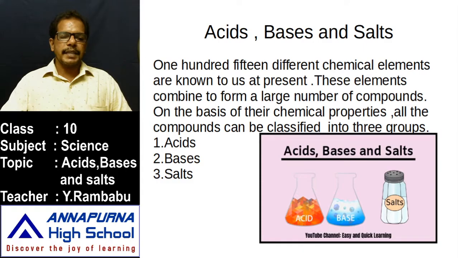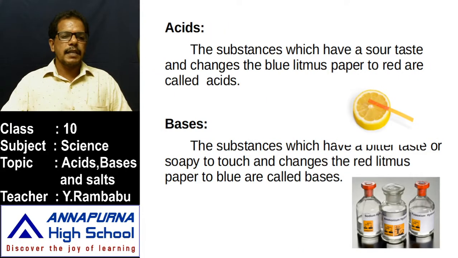Then how can we test whether a substance is acidic, basic or neutral in nature? For example, if we take lemon juice or milk or curd, are all these acidic or basic in nature? Observe the taste of these. All these are sour in taste.